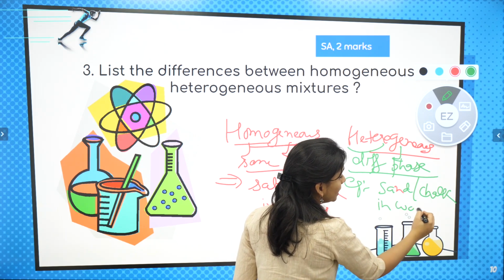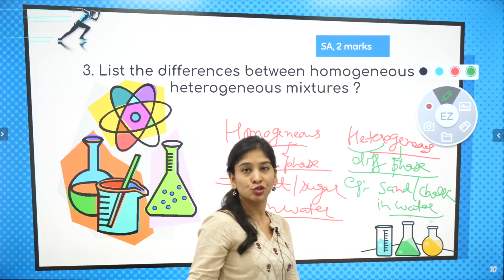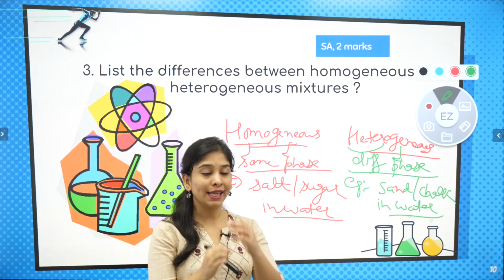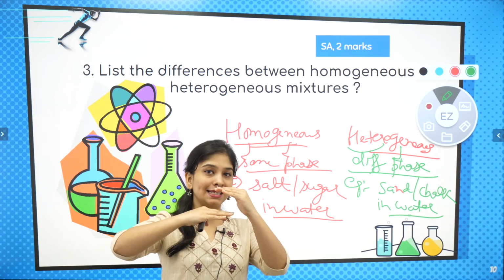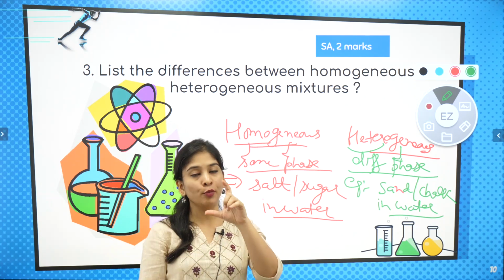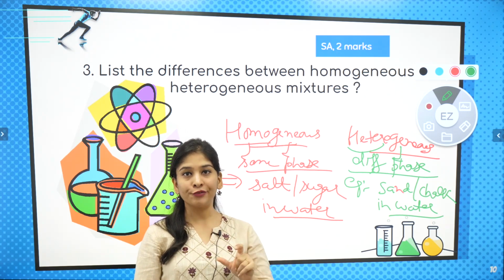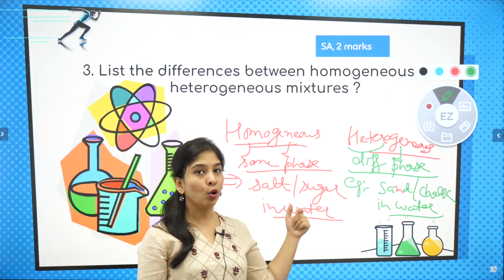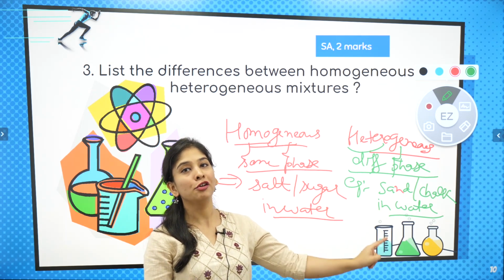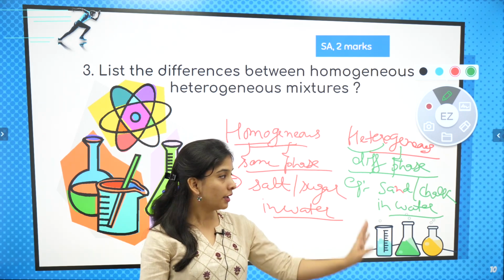I can easily see sand in water, and chalk is also not soluble. Either sand or chalk is going to settle down, and the water stays above. I can easily see 2 different phases, so they can be separated by normal filtration as well, right?